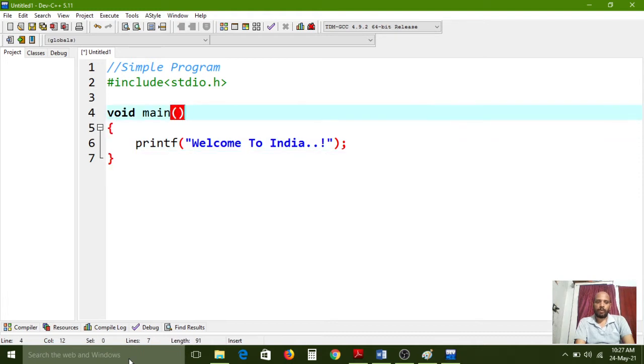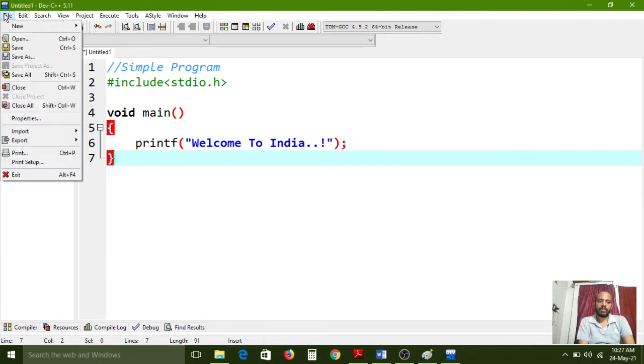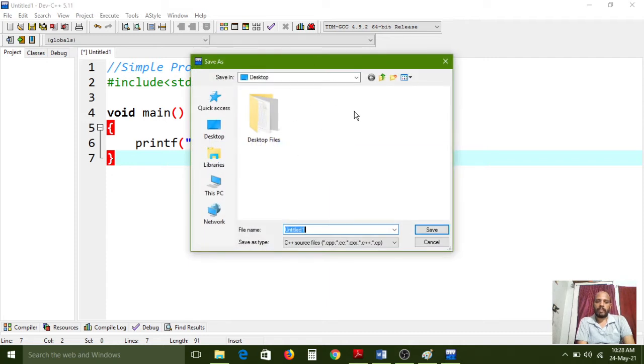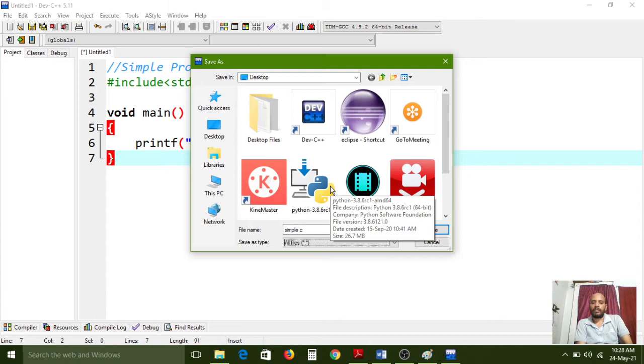Whatever program we have typed, all these statements, first we need to save. So go to the file menu and choose the save option. Now I am saving on the desktop with the name simple.c, where .c is the extension, and the save as type is all files. All of you carefully observe.